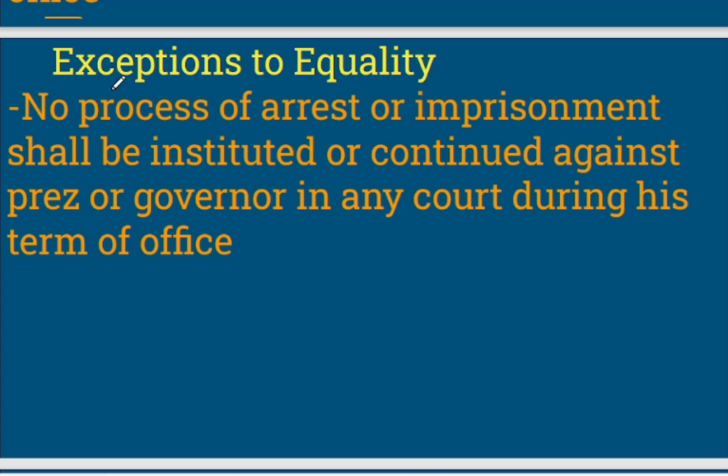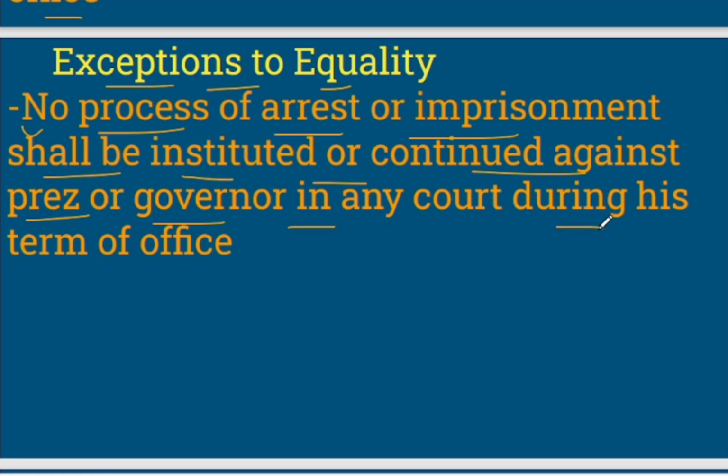So here it says that no process of arrest or imprisonment shall be instituted or continued against president or governor in any court during his term of office. So it's clear there cannot be process of arrest as well as imprisonment of president and governor in any court during his term of office, right? So we are seeing a lot of immunity for the constitutional posts such as president and governor, right? There are a lot of exceptions in case of equality for president and governor. They have a special power and immunity.